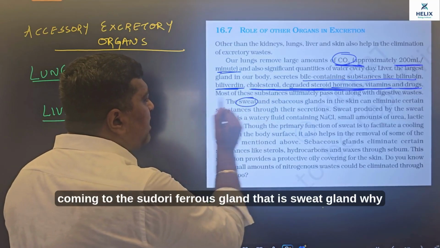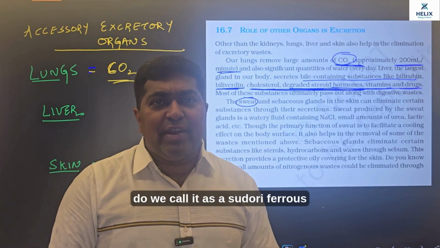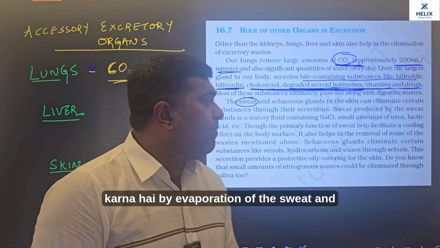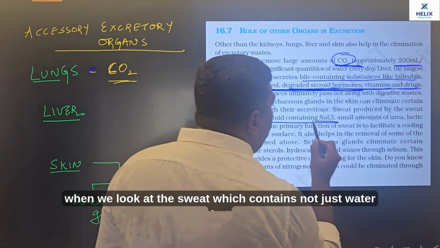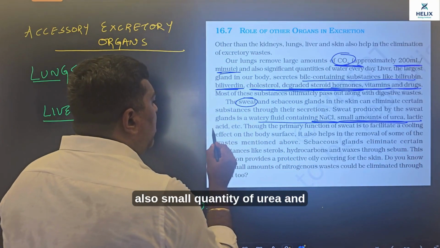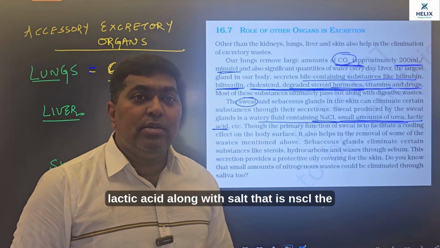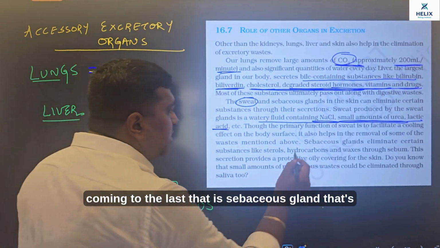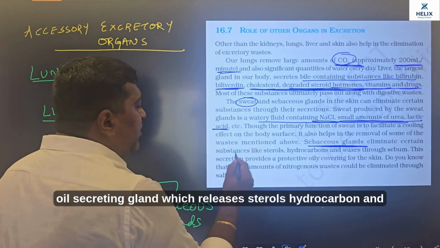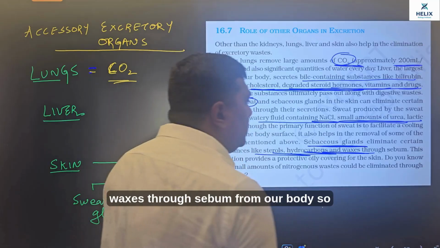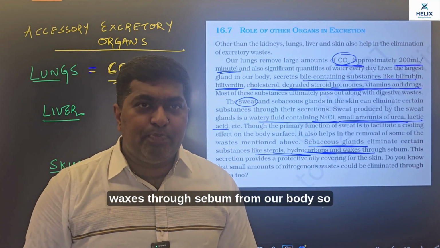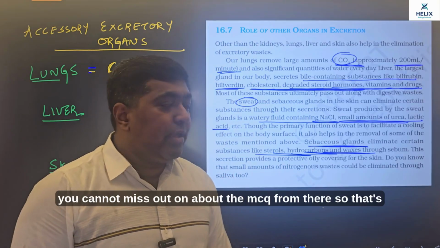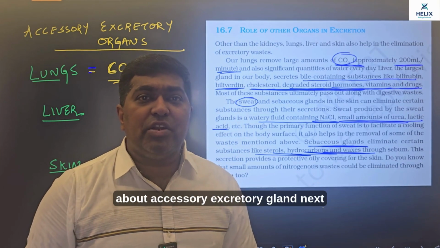And coming to the sudoriferous gland, that is the sweat gland. Why do we call it a sudoriferous gland? Because its major work is to control our body temperature by evaporation of the sweat. The sweat contains not just water but also a small quantity of urea and lactic acid along with salt, that is NaCl. And coming to the last, that is the sebaceous gland. That's an oil secreting gland which releases sterols, hydrocarbons and waxes through sebum from our body. So these are three very important accessory excretory glands, and you cannot miss out the MCQ from there. So that's about accessory excretory glands.